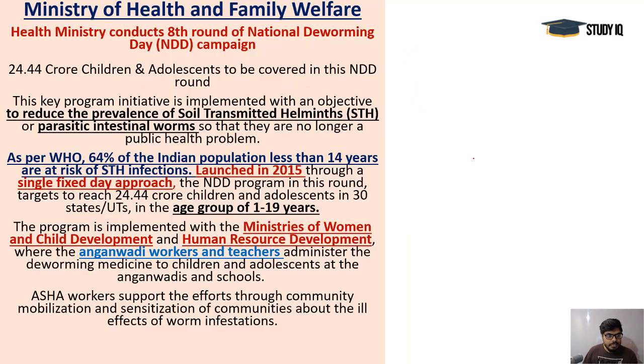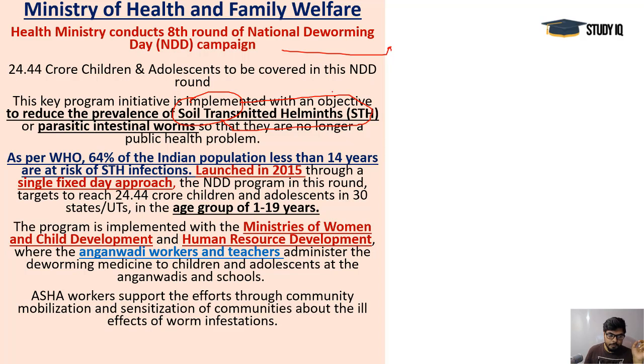Next information is again from the same ministry, the National Deworming Day. It's a campaign, and a fixed day is observed every year as the National Deworming Day. The main issue is soil-transmitted helminth diseases. You see, when kids eat anything from the soil, and sometimes they eat soil also, these parasites which live in the soil and these intestinal worms are a major problem for a major population of Indian kids.